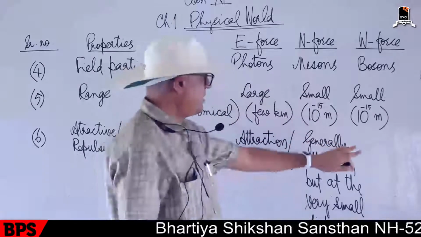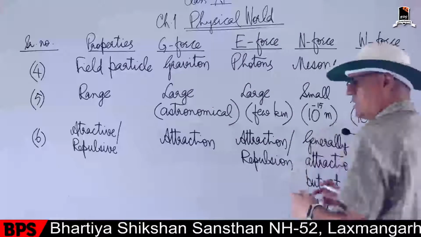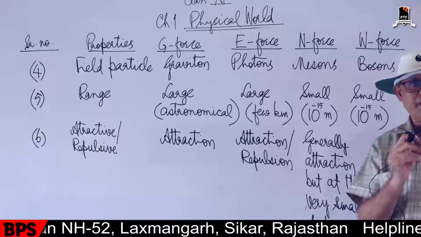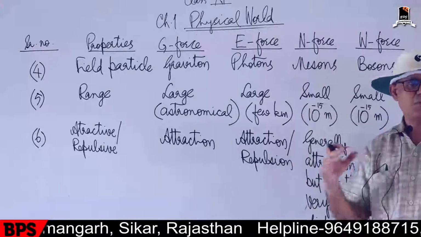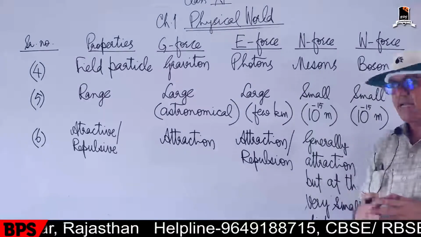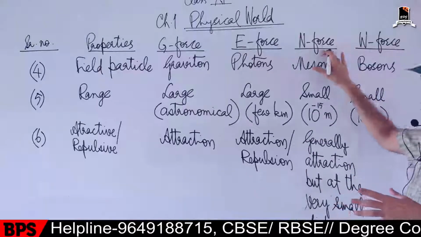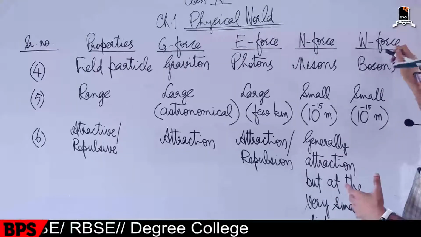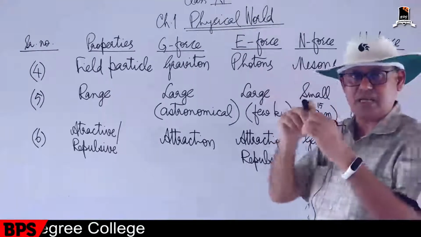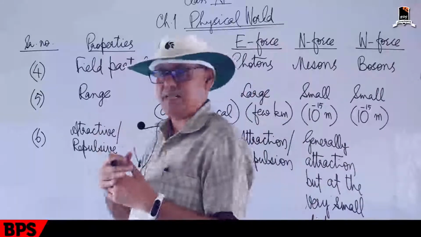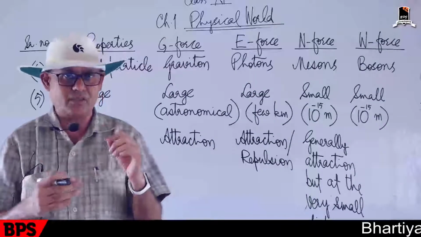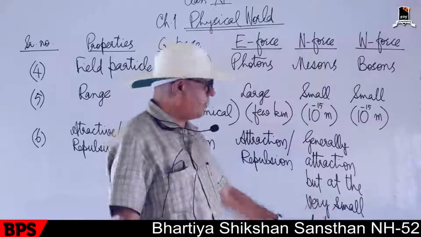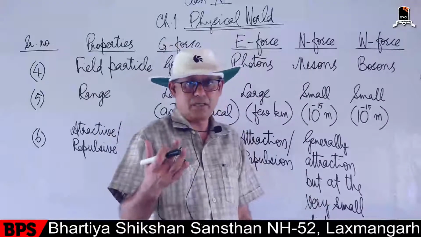The same is here also. If the nucleons are beyond a certain limited range, then the forces are attractive, and these strong nuclear forces bind all the nucleons. And when the nucleons are inside this limited range, then these strong nuclear forces automatically become repulsive.